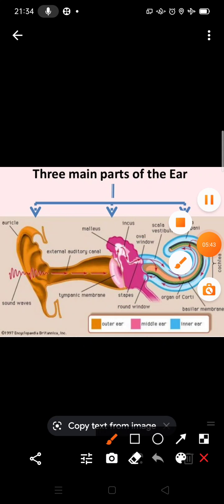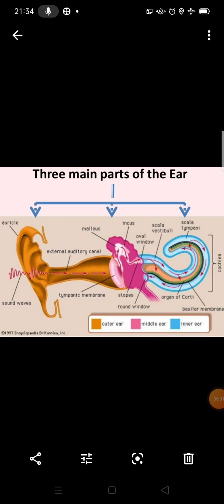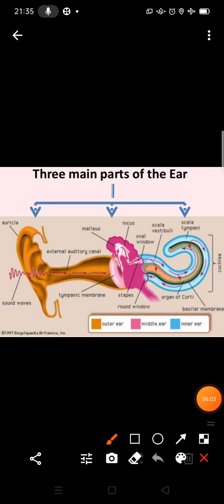So the inner ear consists of the cochlea, the semicircular canal, and the auditory nerve, also called the hearing nerve. This diagram shows the internal and external structure of the human ear.